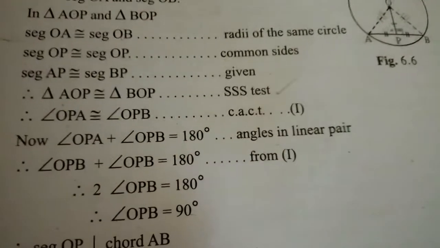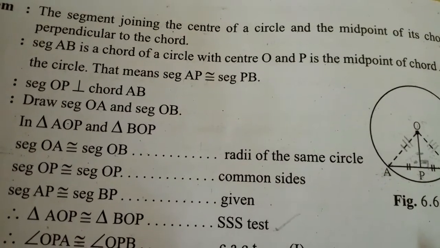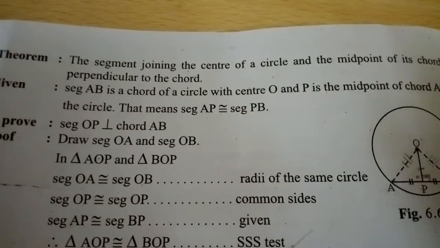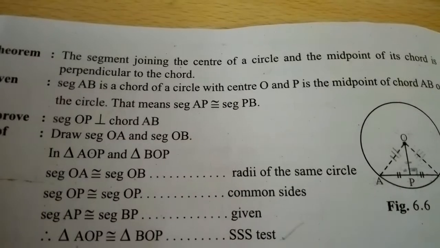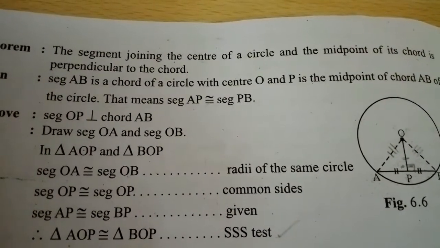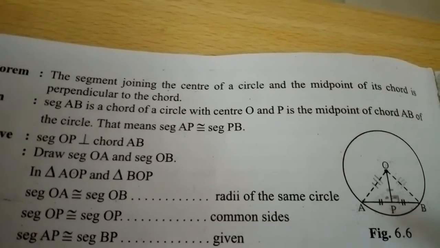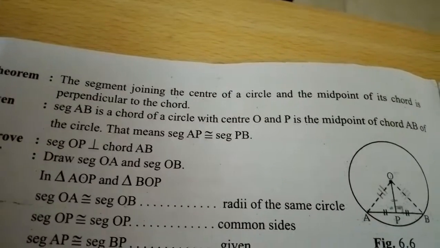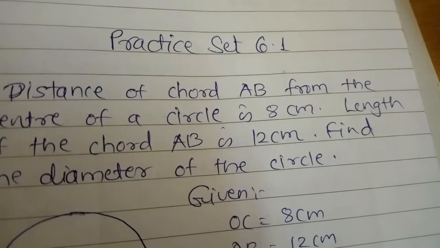So after this we learn the two important theorems, that is the chord bisector theorem and the converse of the chord bisector theorem. So remember that in the chord bisector theorem we prove that the perpendicular drawn from the center of the circle to the chord bisects the chord, and in the converse we learn that the segment joining the center of the circle and the midpoint of the chord is perpendicular to the chord.